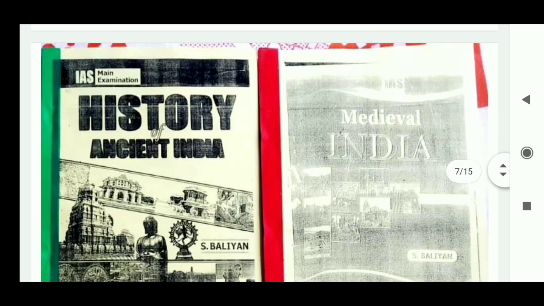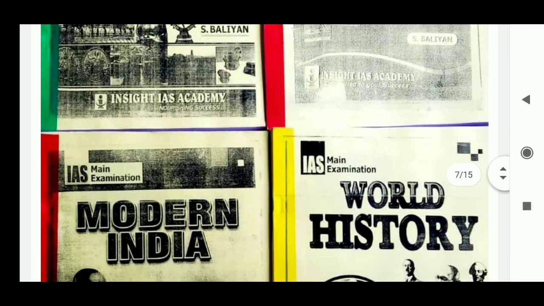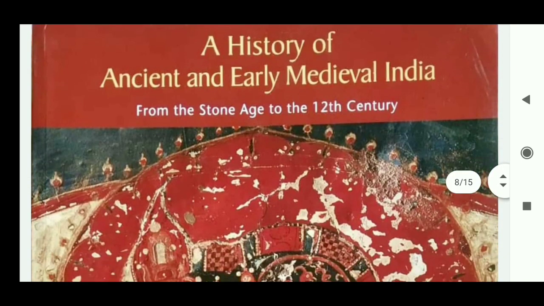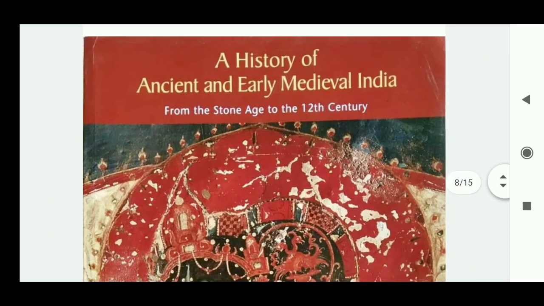Then come to some notes. These are very popular notes, as you all have heard: S. Balian sir's notes, Inside IAS history optional notes, which are very famous for the history optional. There are ancient history, medieval history, modern India and world history. These 4 booklets are the history optional notes by Inside IAS Academy by S. Balian sir. You can also refer to these notes. Then the most important book for ancient history is History of Ancient and Medieval India by Upinder Singh, right?